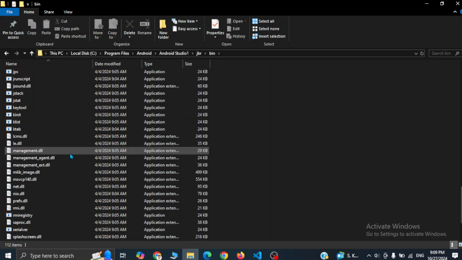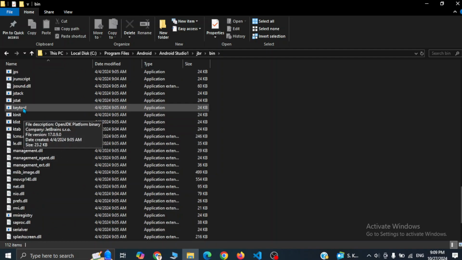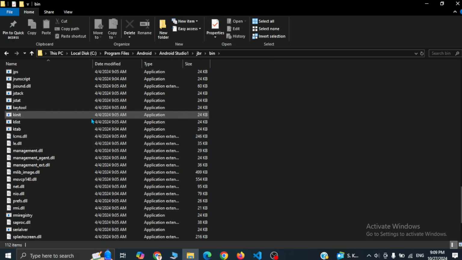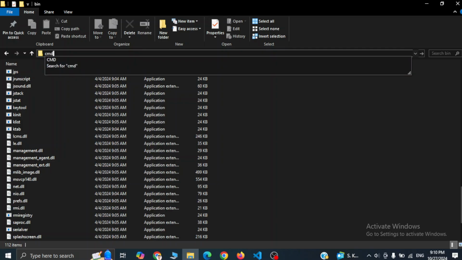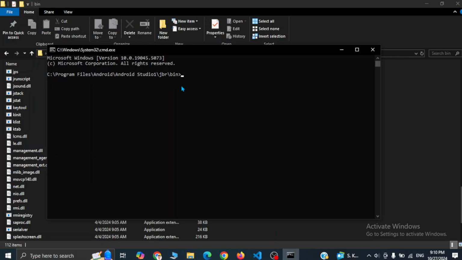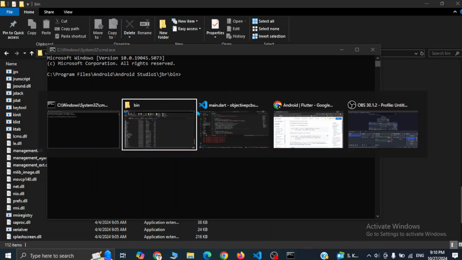If you scroll down, you can see this keytool file, and because of this we are able to run the keytool command in this directory. Simply click on the empty section in this path bar, whatever it is, and now enter cmd.